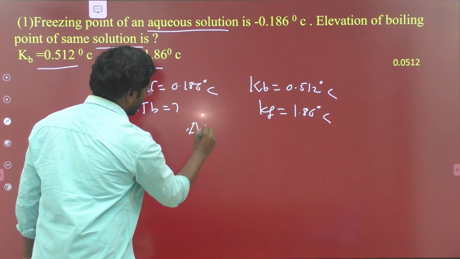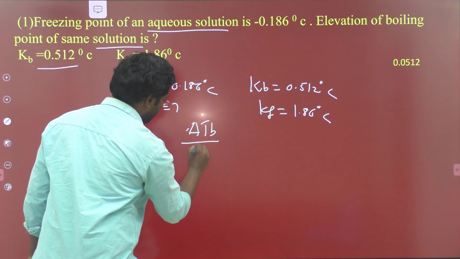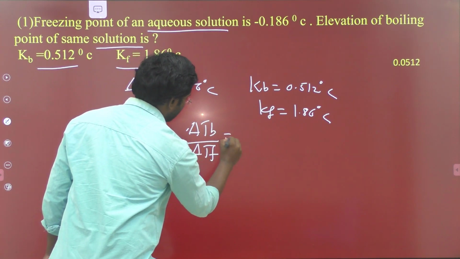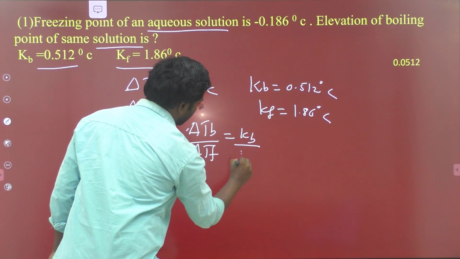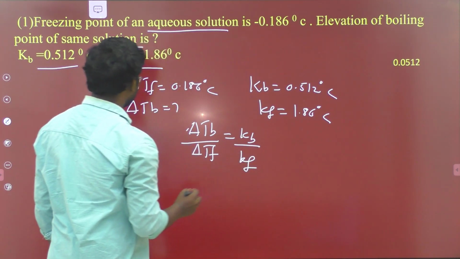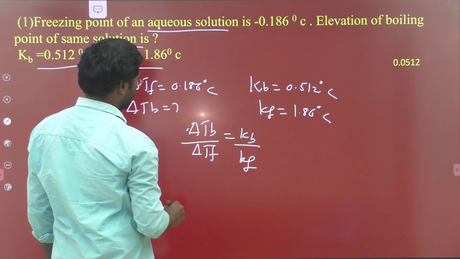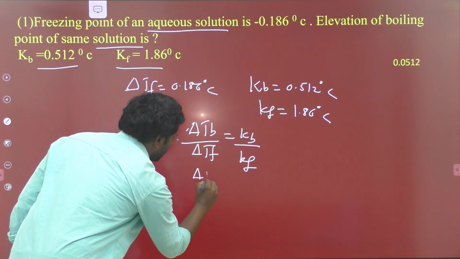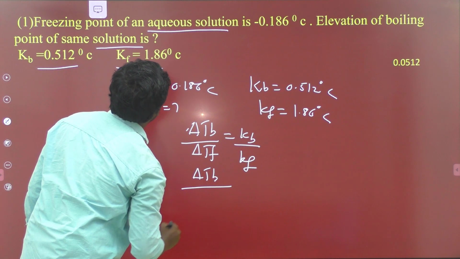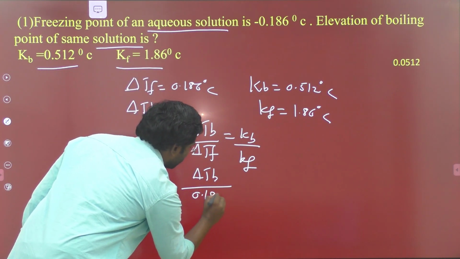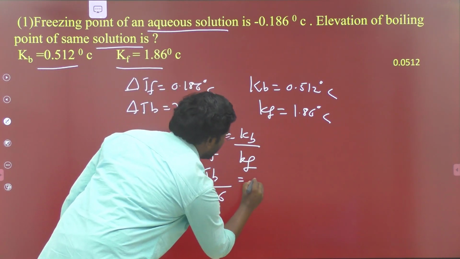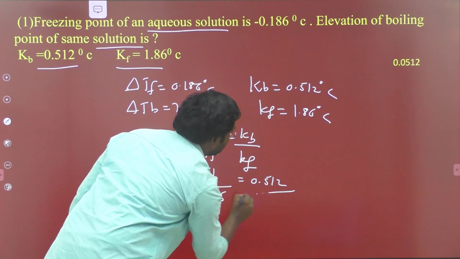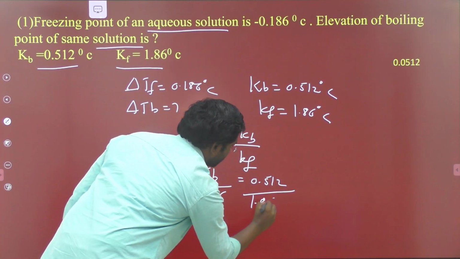So therefore ΔTb by ΔTf is equal to Kb by Kf. From this we have to calculate the value of ΔTb. So what is the ΔTf value? 0.186. What is the value of Kb? 0.512. And what is the value of Kf? 1.86.